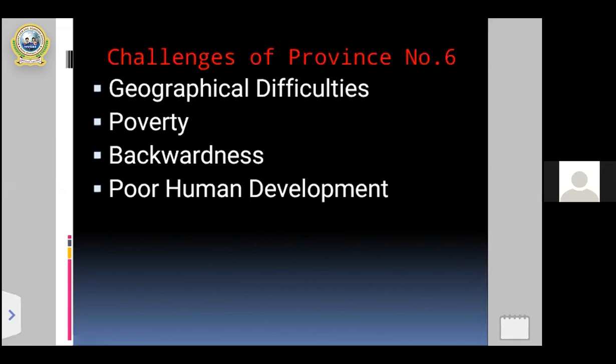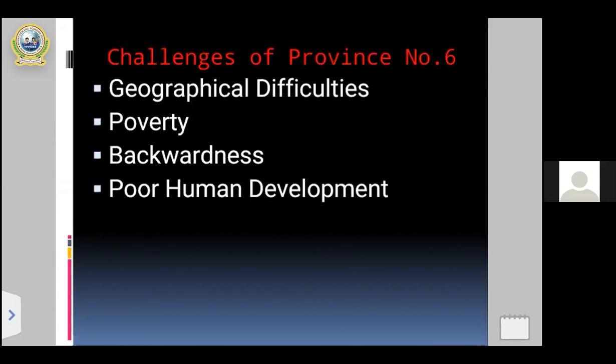That means a lack of the proper development, lack of development in Karnali province, lack of good road facilities, right? So the first challenge is geographical difficulty.